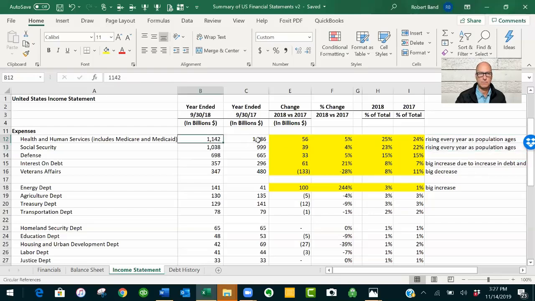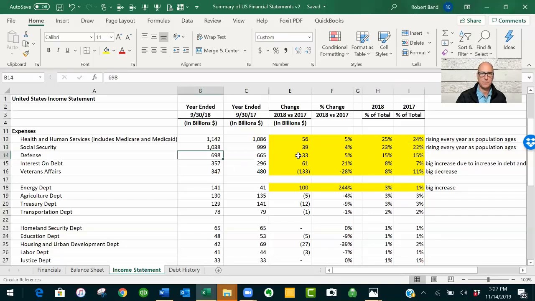Looking just at this Health and Human Services, it went up 56 billion or 5% year over year. And it represented 25% of the total spend for the government. That was up a point over 24% the year before. Social Security went up by 39 billion, and it went up 4% year over year and represents 23% of the total spend, up a point from the prior year.